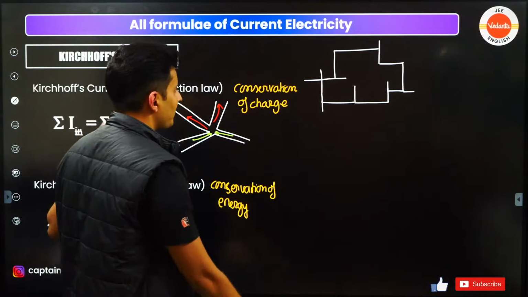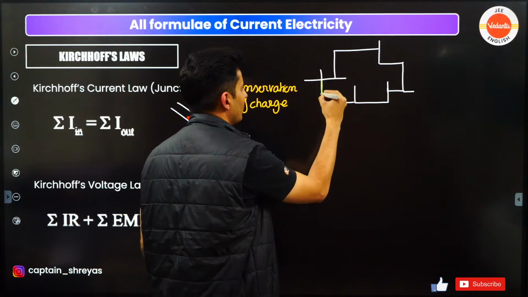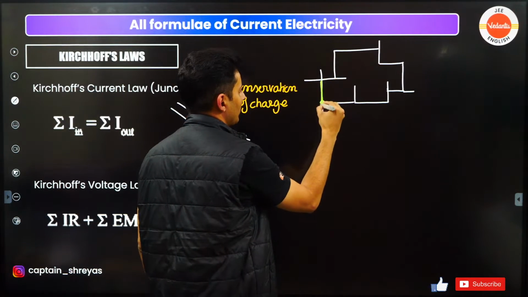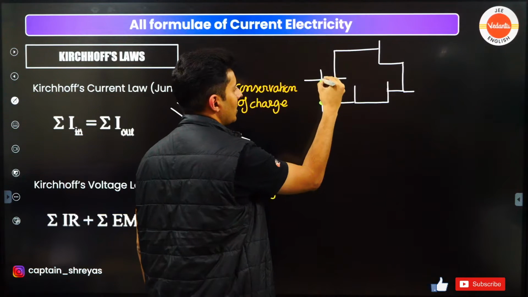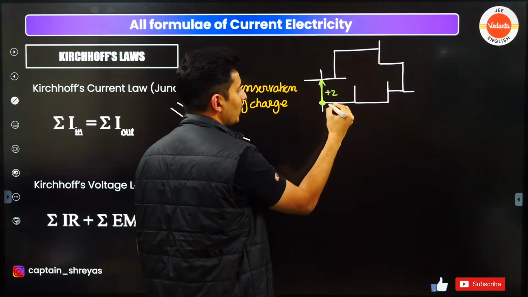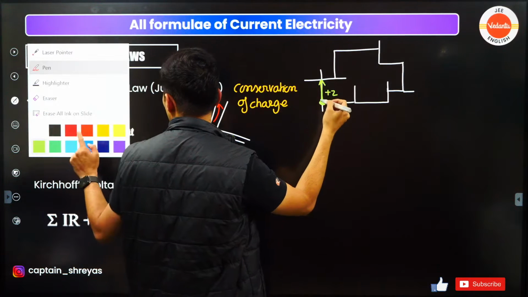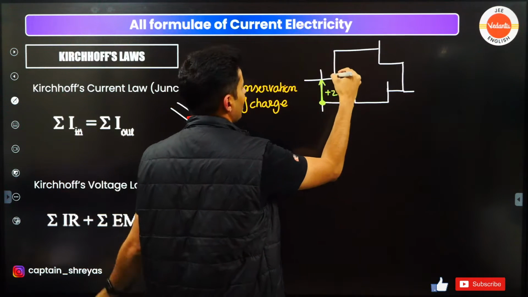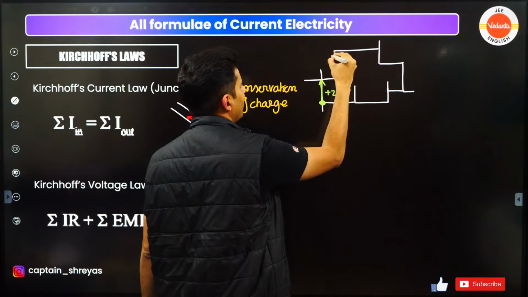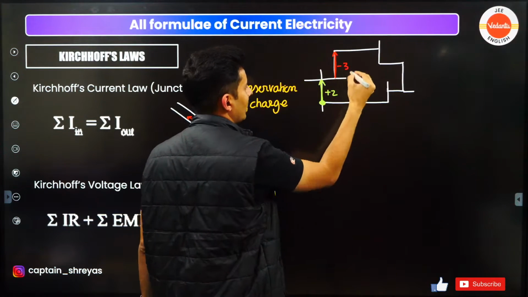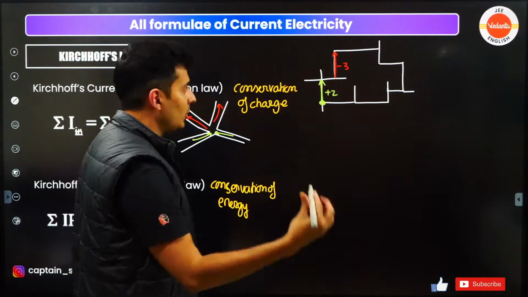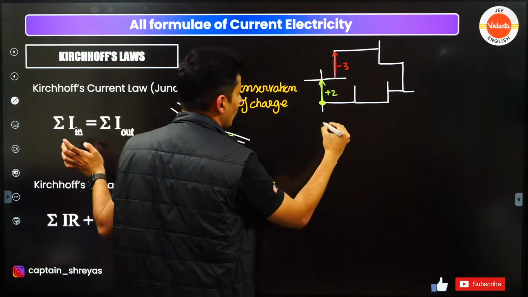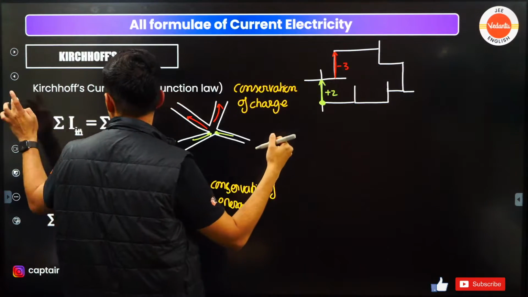You start from this point, and while you go from here to here, the voltage increases by 2. Then while going from here to here, nothing happens. While you go from here to here, let's say the voltage drops by 3 volts. Keep a mental count. So first it was 2, then it was -3.